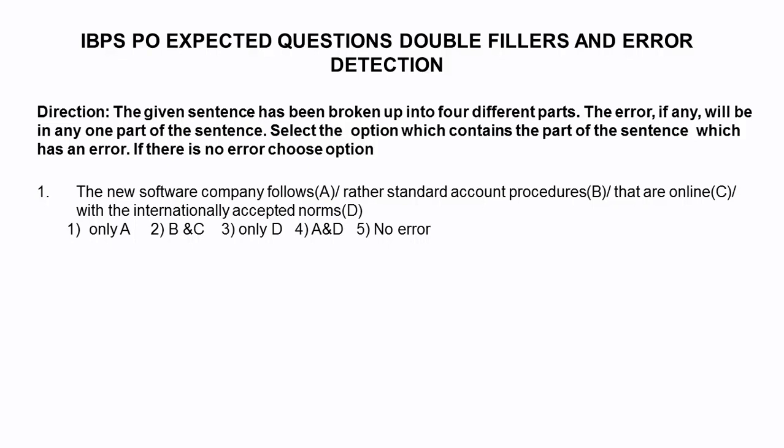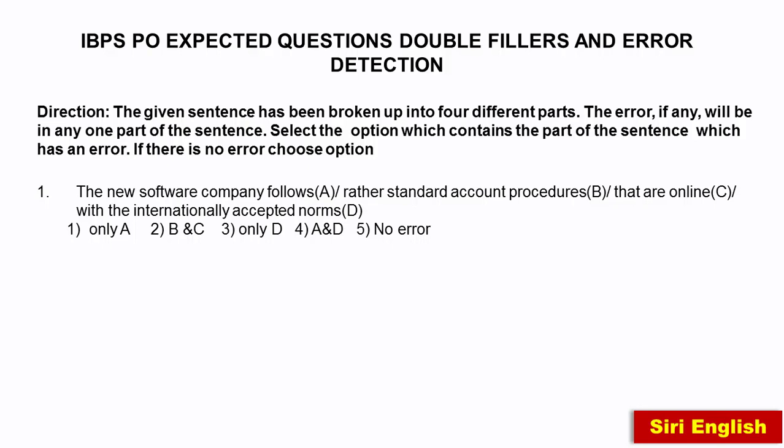And let's move further. A rather standard account procedures. Here we have to know the usage of rather. Rather is always used for unpleasant things, for bad things. And fairly is used for pleasant things, pleasant situations. He is fairly good. It's rather hot. So here after rather we find standard account procedures. Standard account procedures are used in a positive sense. So we cannot use rather, we have to use fairly. So we find error in B part. So error is in B part.